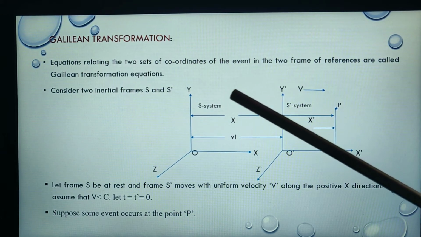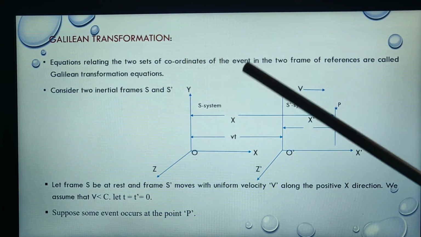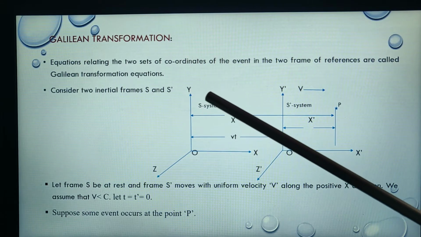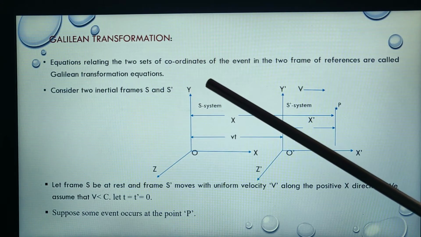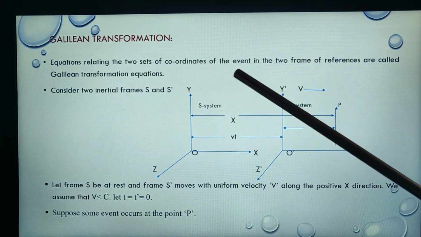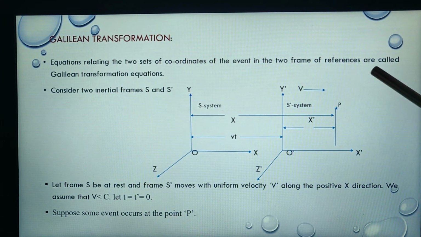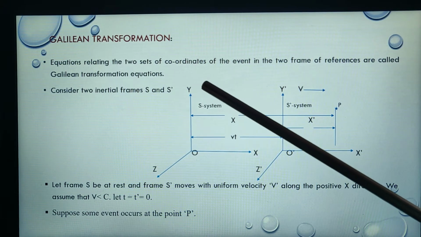The next point is the Galilean transformation. Equations relating the two sets of coordinates of an event in the two frames of reference are called Galilean transformation equations.